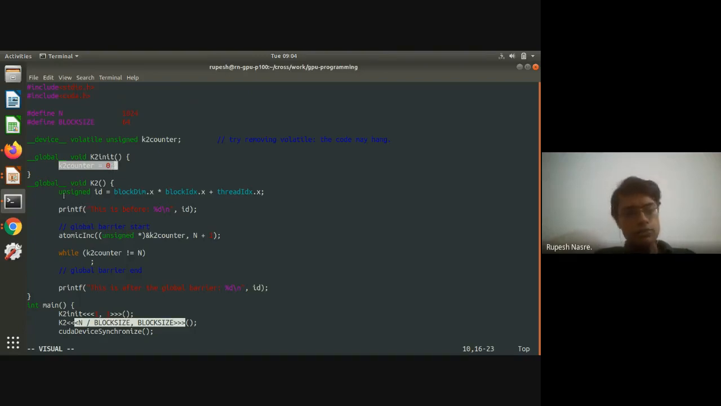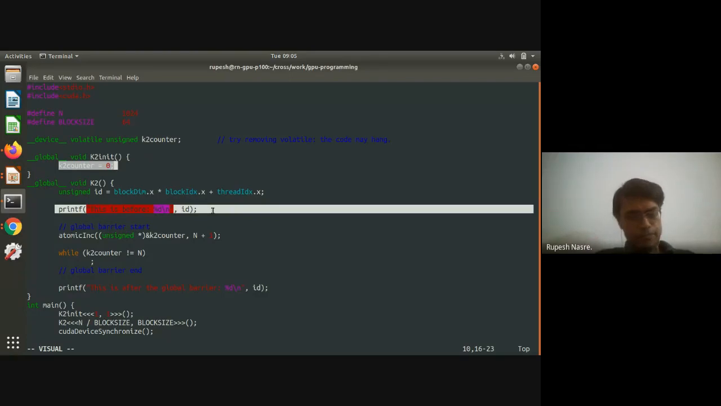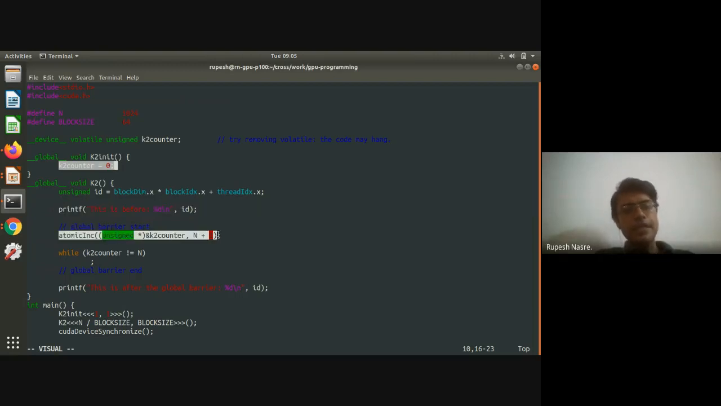What does the kernel do? So the kernel has some processing. That could be any arbitrary processing, but essentially you have S1 followed by S2, and I would like S1 and S2 to be separated by a global barrier. That is my goal. So my S1 consists of only a printf, right? This is before the global barrier. Then I'm going to atomically increment the K2 counter, right? Such that it goes from 0 to n.